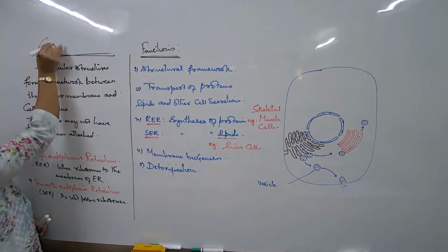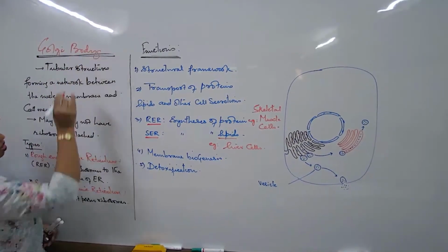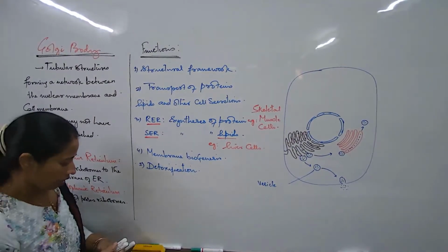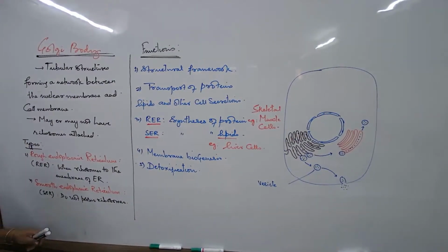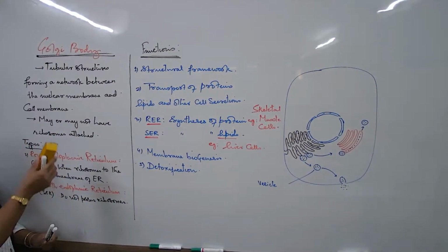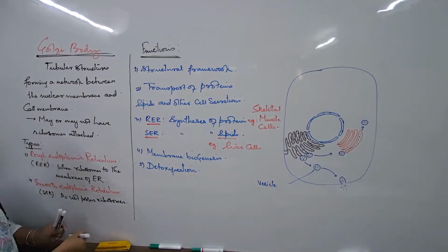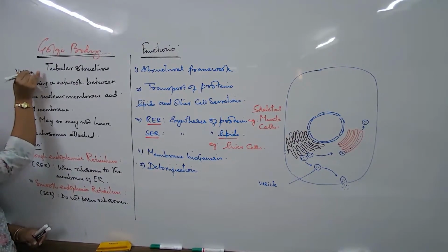We talk about the Golgi complex or the Golgi bodies. So what are some of the features, differences, similarities? If I talk about the Golgi bodies, they are a network of tubular structures, or they are not necessarily always tubular. They can be vesicular also.